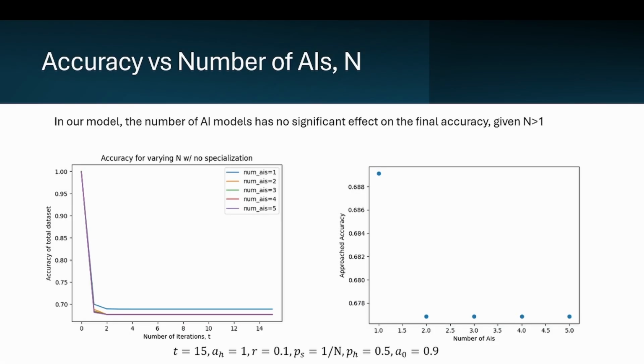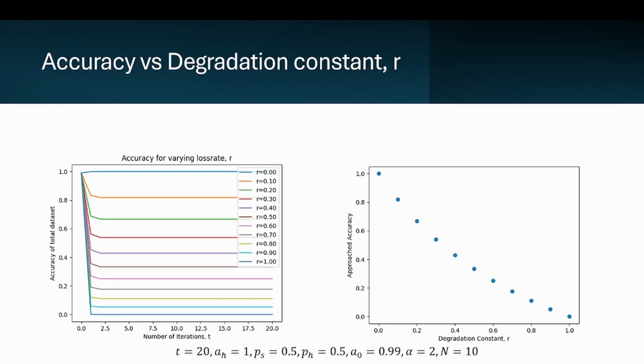As the number of AIs increases, there's actually no significant difference in the accuracy of the dataset after a certain amount of time passes. In this one, we have no specialization, but regardless, the number of AIs, once it passes 2, because of our constraints of having identical AIs, does not affect the accuracy rate. The degradation constant is how much, each iteration, the AI will make mistakes or corrupt the data. As that ratio becomes greater between simulations, the accuracy that it approaches as iterations increase decreases in a roughly linear fashion.